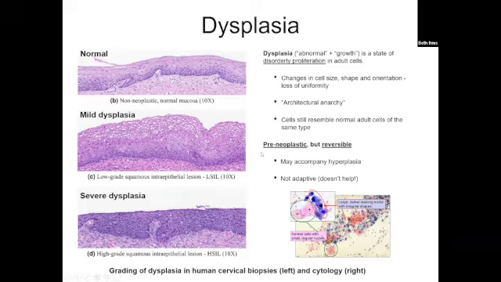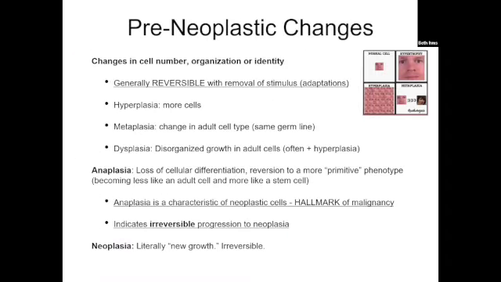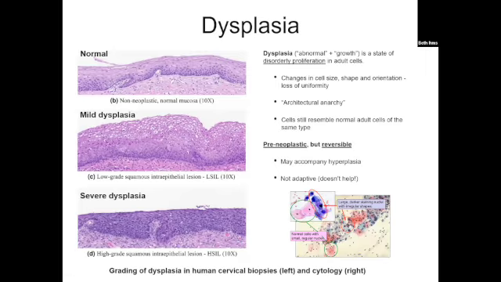Again, dysplasia is pre-neoplastic but reversible, and often accompanies hyperplasia. Dysplasia is not adaptive. It's not going to help with anything. It's just making a mess and predisposing us to cancer. Okay, so these other adaptations we're talking about, these are actually adaptive. Metaplasia, hyperplasia. Dysplasia, not adaptive. It's like a slippery slope to cancer world.